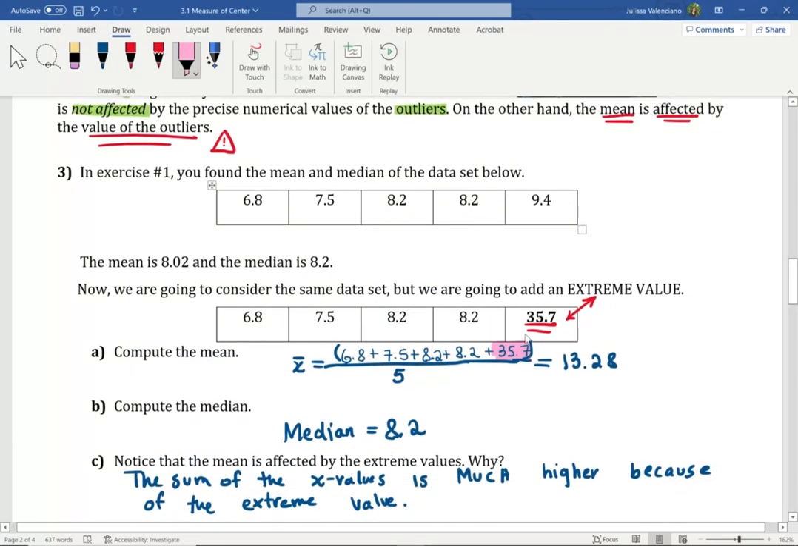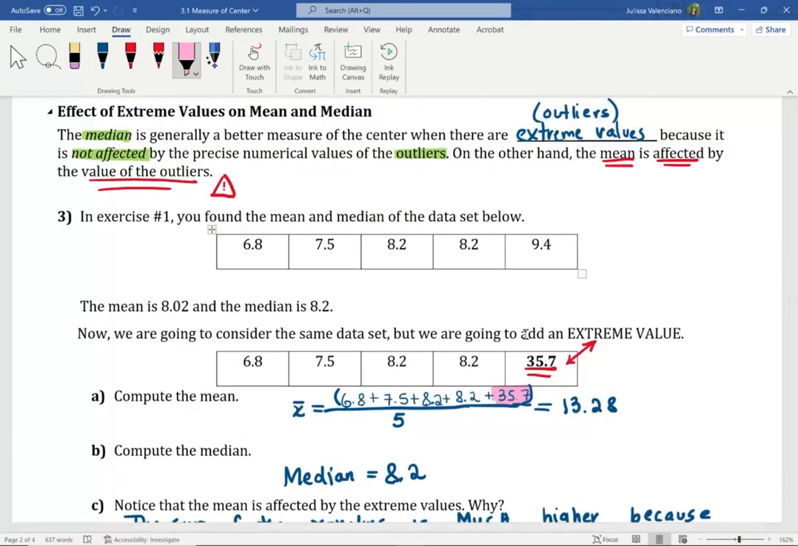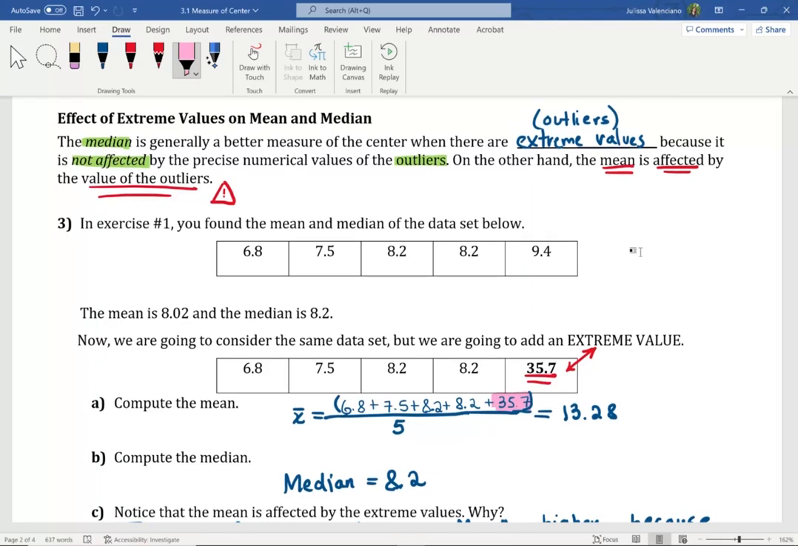Now, what's your conclusion here? We would like to use the mean to describe the center of the distribution, but if we know that we have an outlier, we cannot use the mean. We're going to use the median. Now, you might be wondering, what about the mode? Would I use the mode?